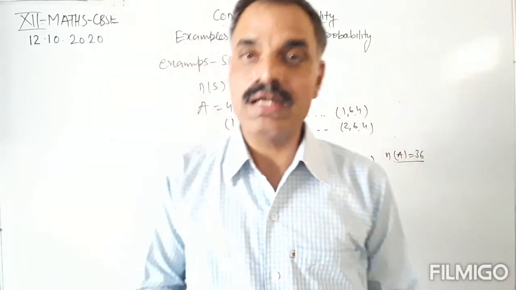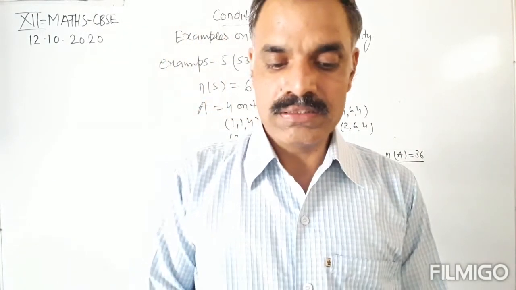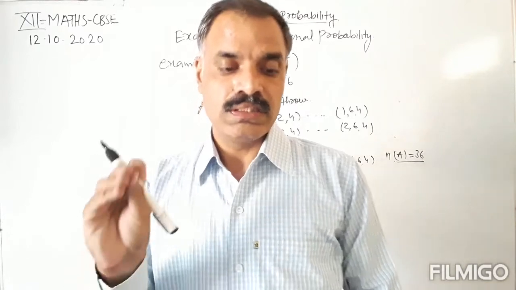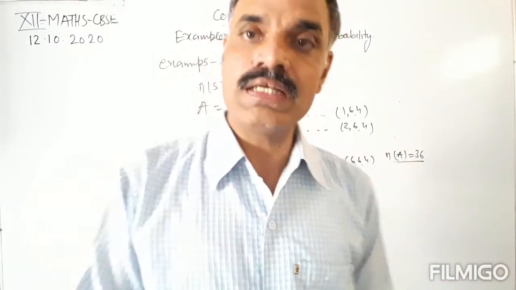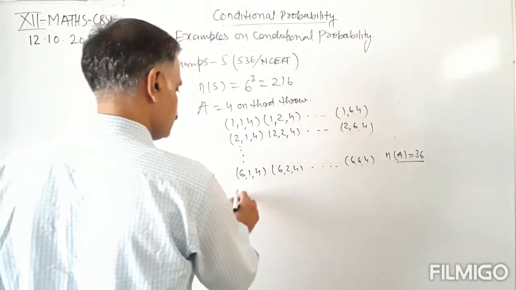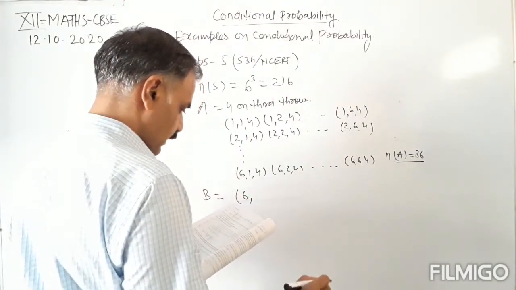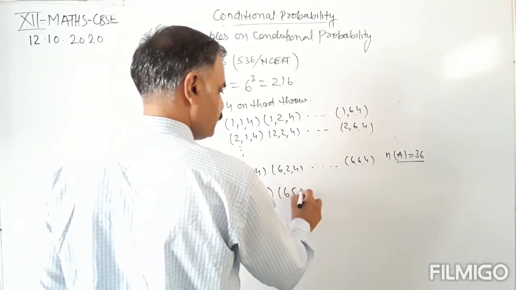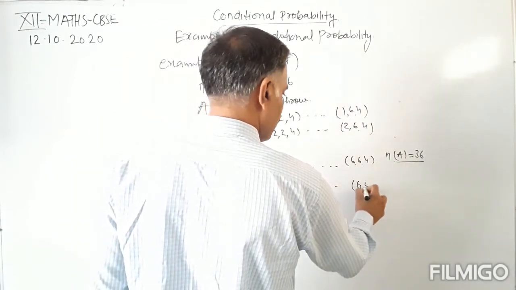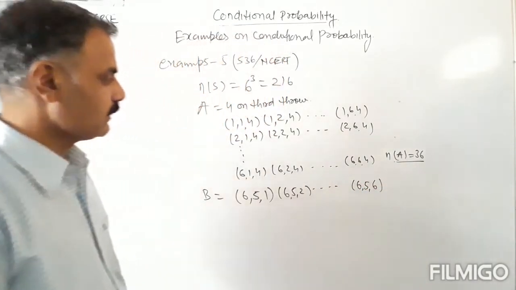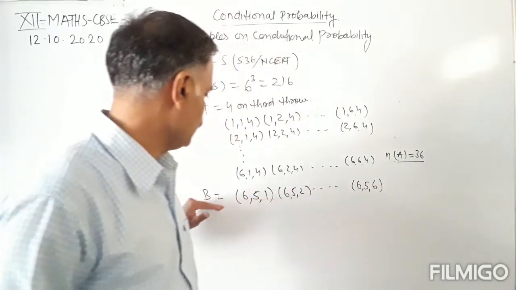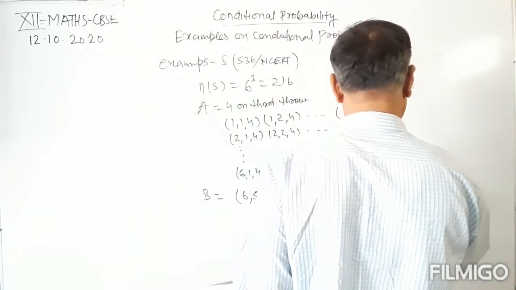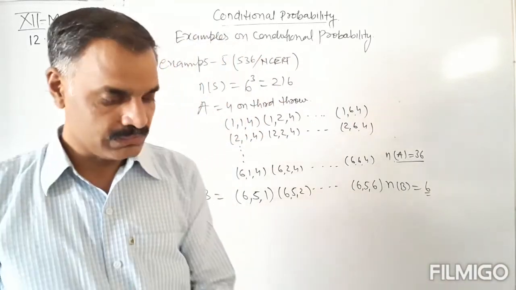How many elements will be there? 36. Now event B is given: 6 on first and 5 on second throw. So 2 throws are fixed, 6 on first and 5 on second. These are fixed, so the third will change: 6, 5, 1; 6, 5, 2 and so on, 6, 5, 6. So these are the events in B. Number of elements in B is equal to 6.